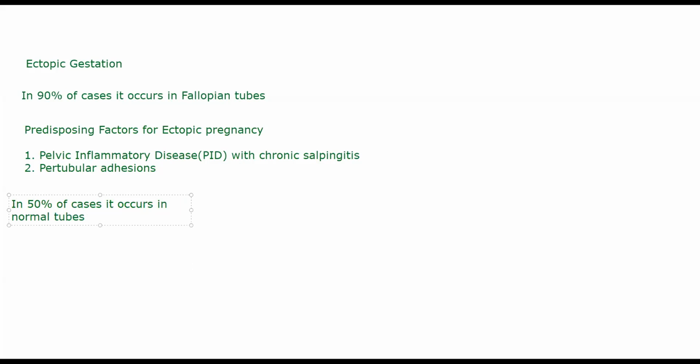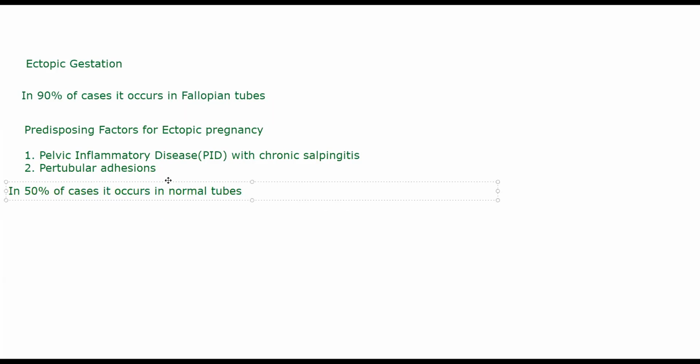Generally speaking, there will be four main outcomes if ectopic pregnancy occurs. If we take 100 cases of ectopic pregnancy, 50 of them will occur where everything is normal with the patient's fallopian tubes.